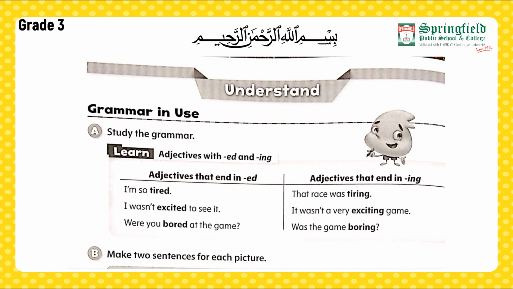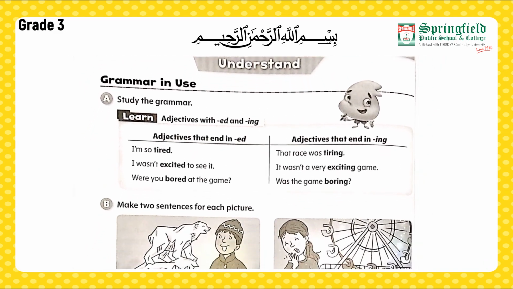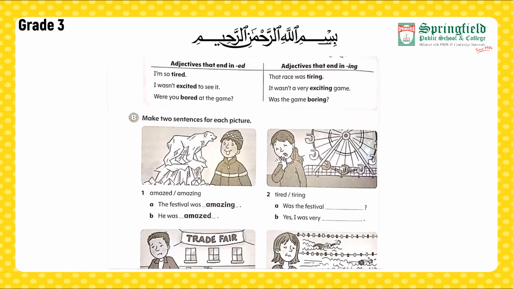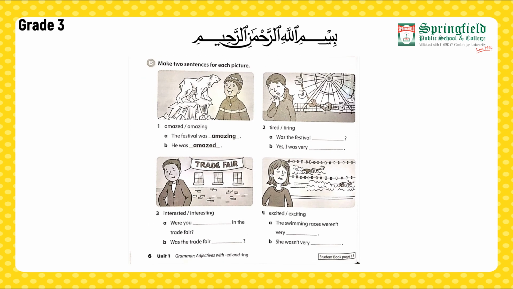So, moving forward towards our part B. Make 2 sentences for each picture. Here we have got a picture, you have to make 2 sentences. The first one is done for us. Amazed, amazing. The festival was amazing. He was amazed. As you can see, the first sentence where adjective is ending on ing, it is indicating us about an event. Whereas the second sentence, it is telling us about the feeling of the person that he was very amazed.